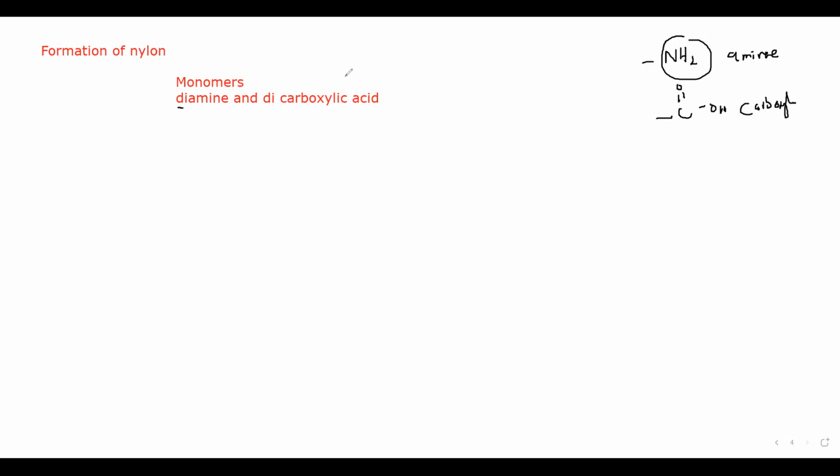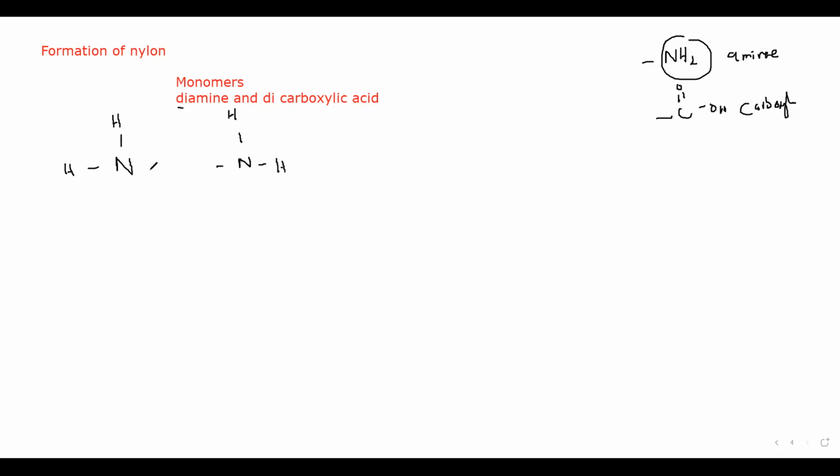What is the structure? The term di here refers to two. So we have two amine groups, attached at the ends. When I draw the amine, it means NH2. So nitrogen forming a bond with hydrogen, that's an amine group. And then there is another amine group because it's diamine. So there is another amine group, nitrogen forming a bond with hydrogen.